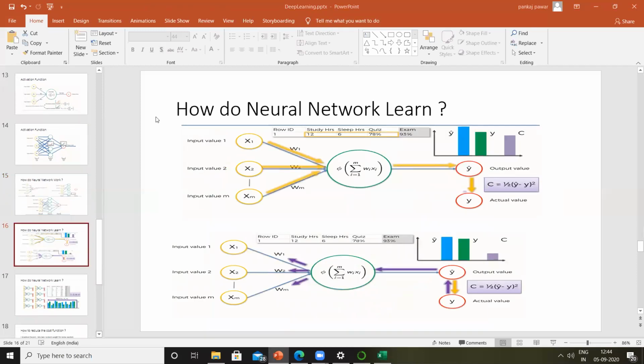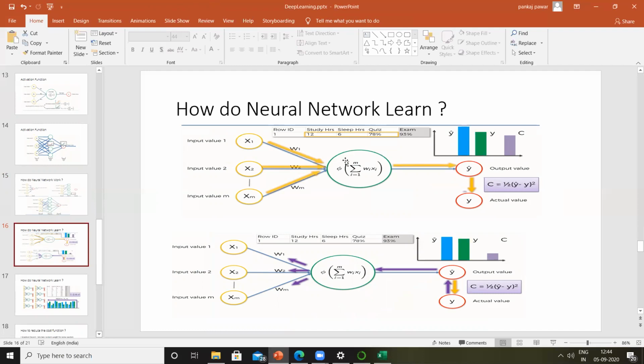In order to understand how a neural network learns, we'll take this example. Or just a short answer: a neural network learns with a technique called back propagation. All right. So let's take this example.